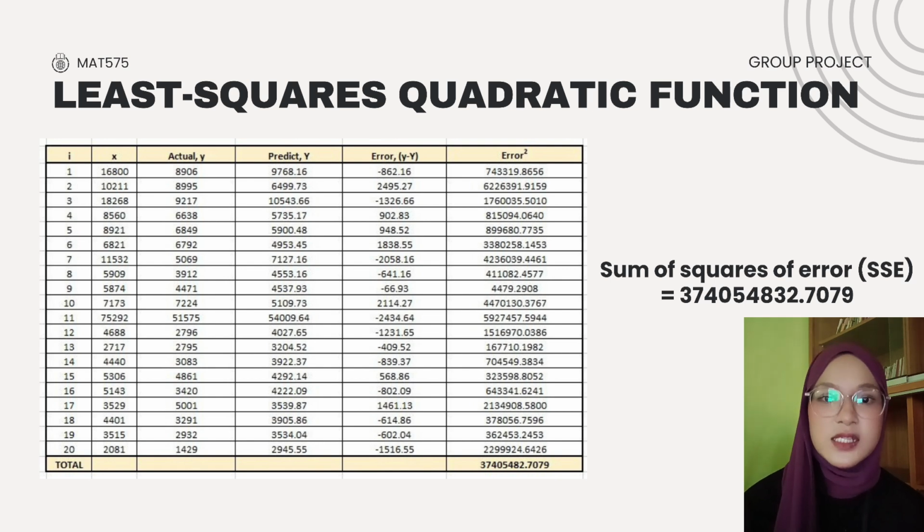This gives us a total sum of square of error, SSE, of 37,405,832.7079. If you compare this to our previous linear model, you will notice that this error value is noticeably smaller, which brings us directly to our final conclusion.